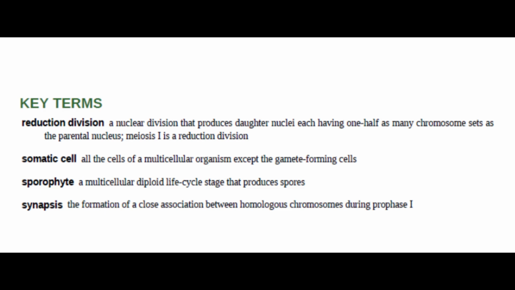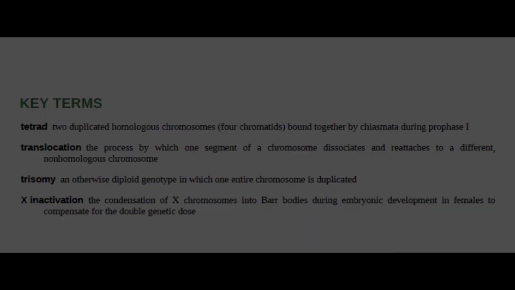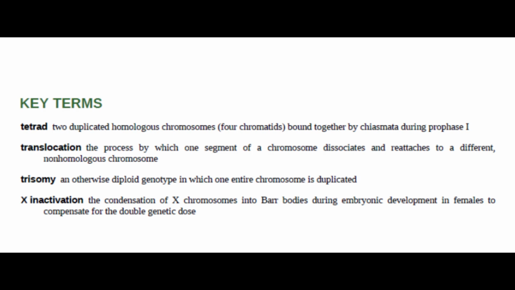Somatic cell, all the cells of a multicellular organism except the gamete-forming cells. Sporophyte, a multicellular diploid life cycle stage that produces spores. Synapsis, the formation of a close association between homologous chromosomes during prophase I. Tetrad, 2 duplicated homologous chromosomes or 4 chromatids bound together by chiasmata during prophase I.